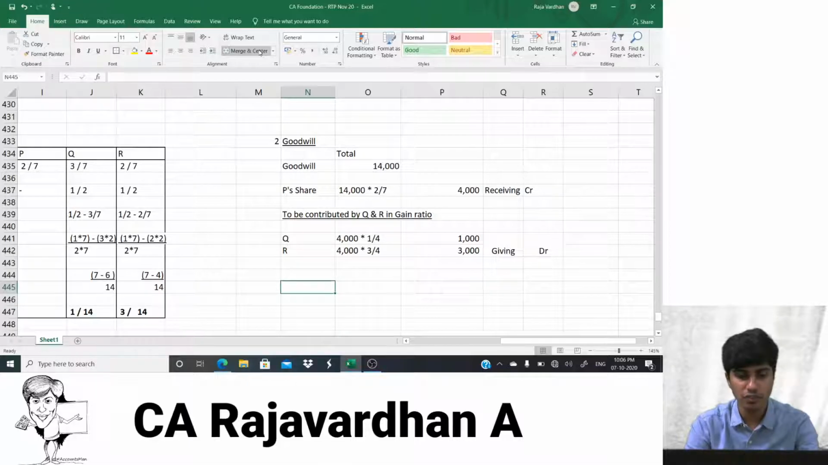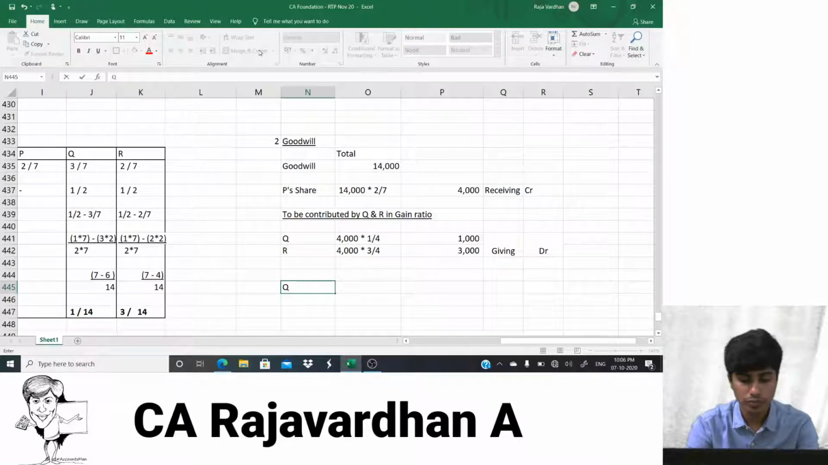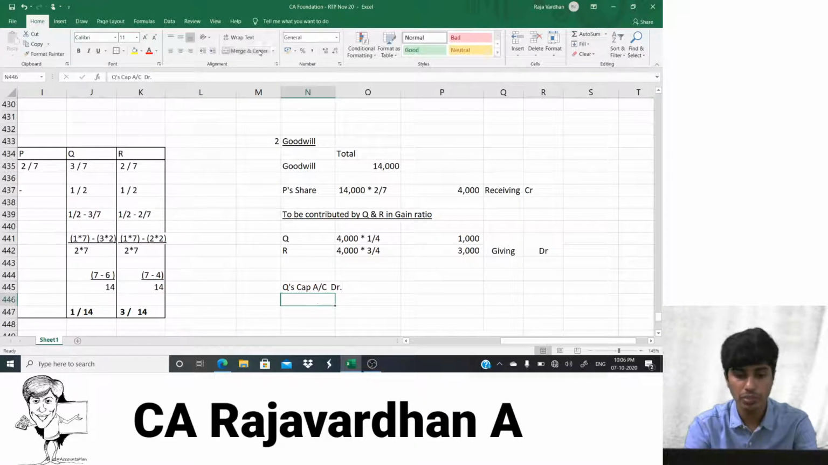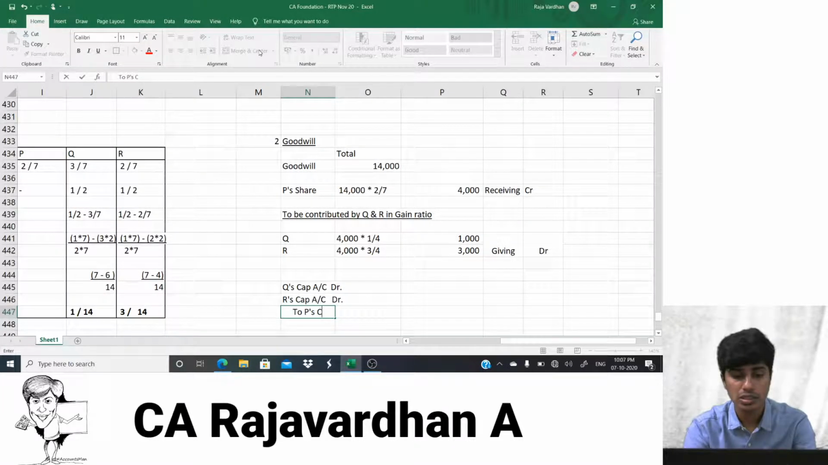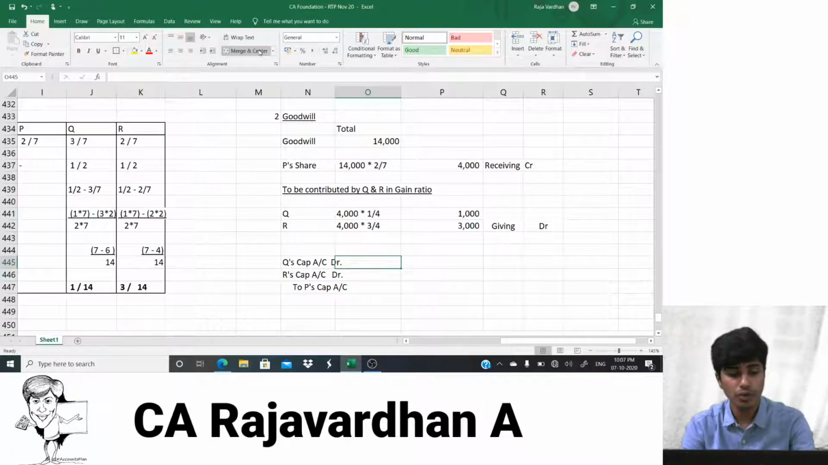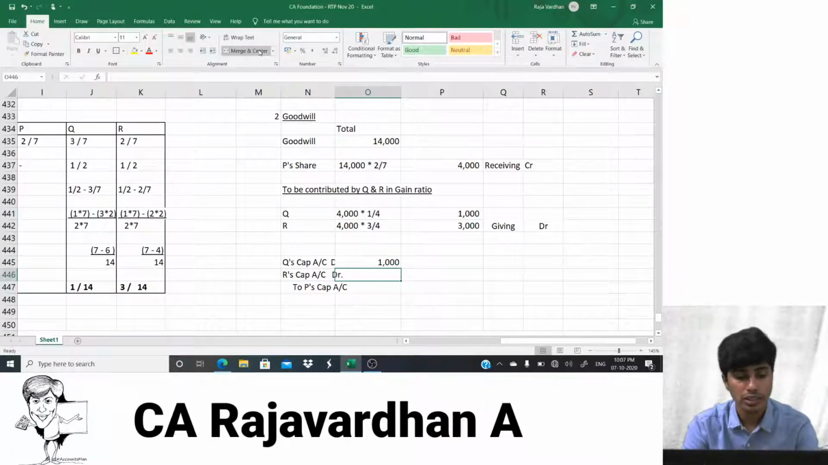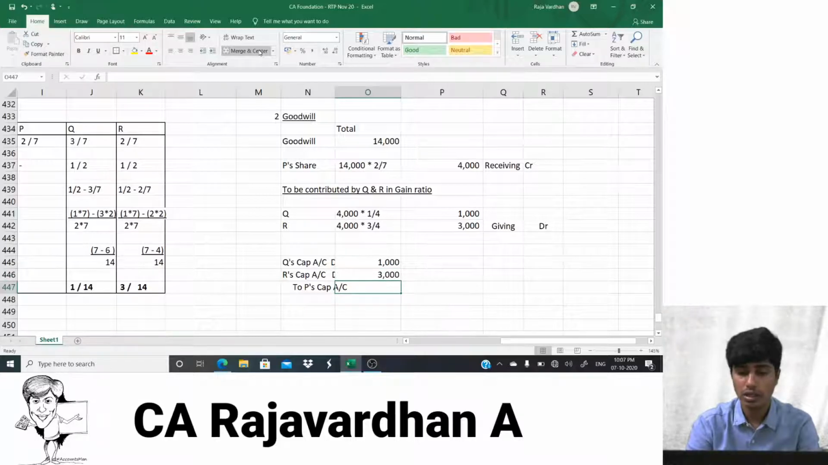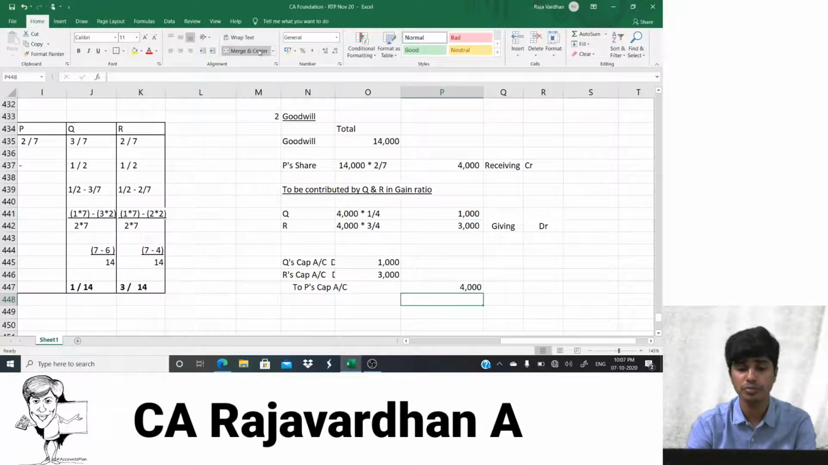Concentrate. The journal entry for this would be Q's capital account debit, R's capital account debit, to who's gaining, who's receiving, P's capital account. So what would be the amounts? In Q's capital account, you would have to write 1,000. In here, you would have to write 3,000, and over here it will be 4,000.